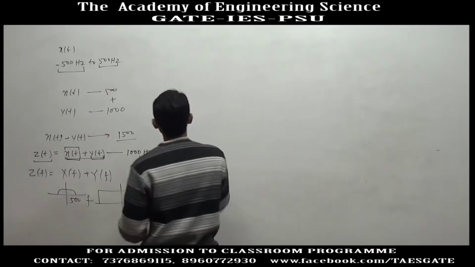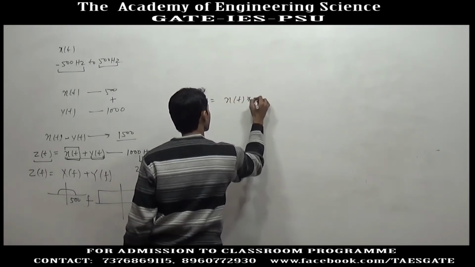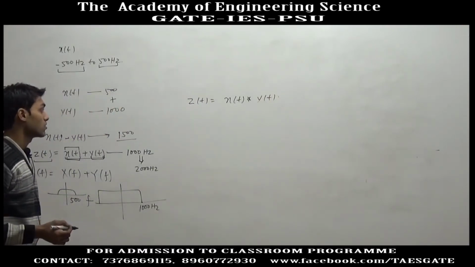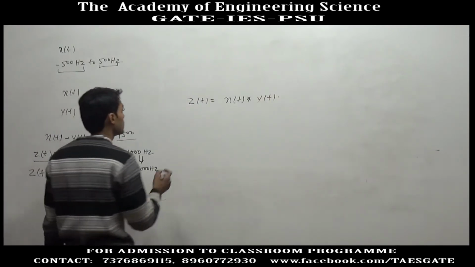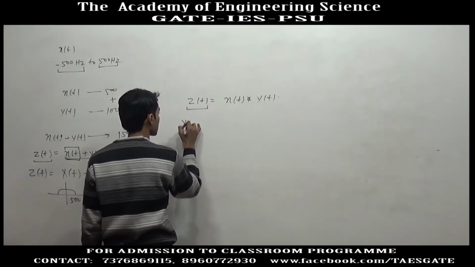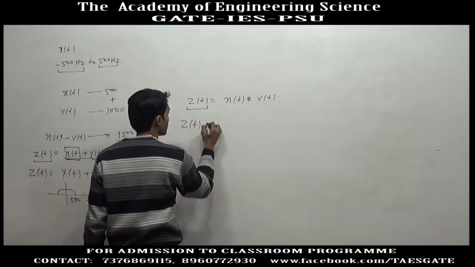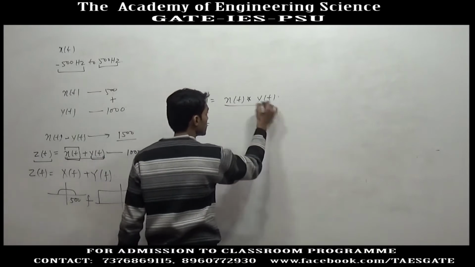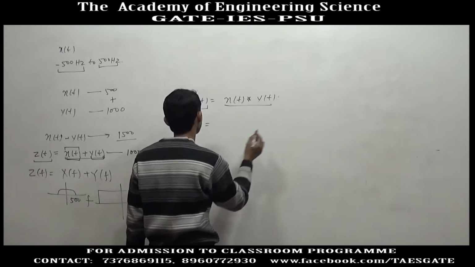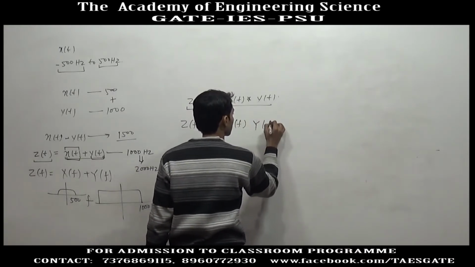Now suppose zt is given as xt convolution yt, and the question is what is the sampling frequency of zt. Again, if you take the frequency transform of zt, you will get zf, and since these two signals are in time domain convolution, in frequency domain these two will get multiplied, xf into yf.